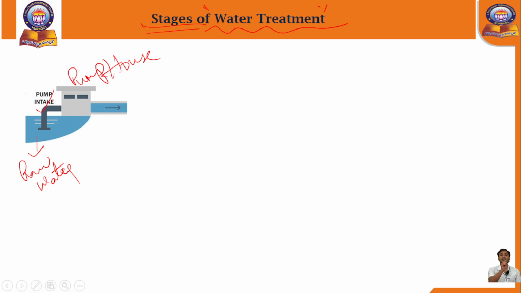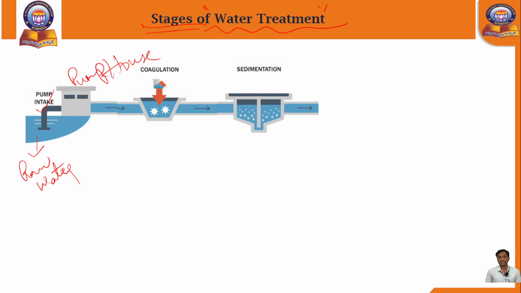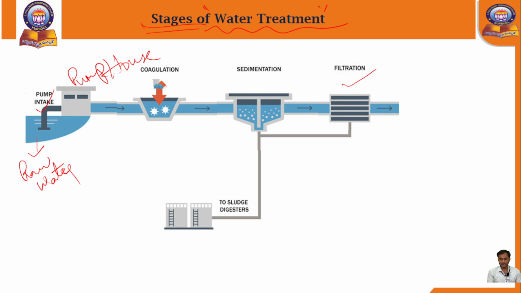The collected raw water first goes through the coagulation stage, and the second is the sedimentation stage. In the sedimentation stage, all the particles are separated from the water. Then the water is moved for the filtration process, and the suspended materials are collected in the sludge digesters.